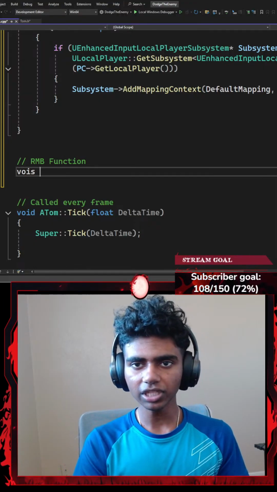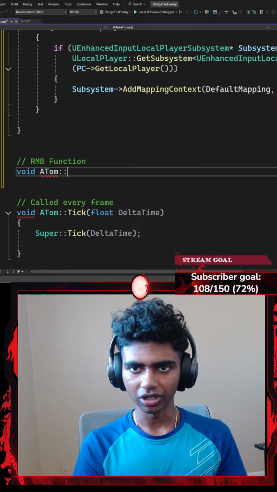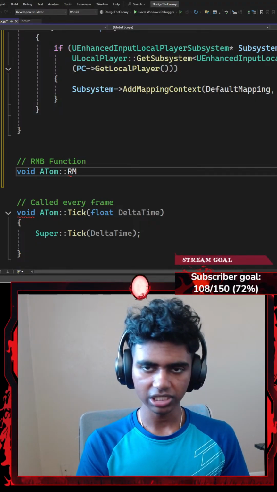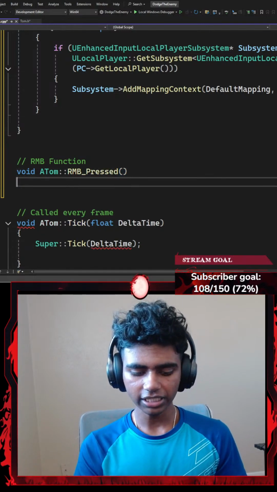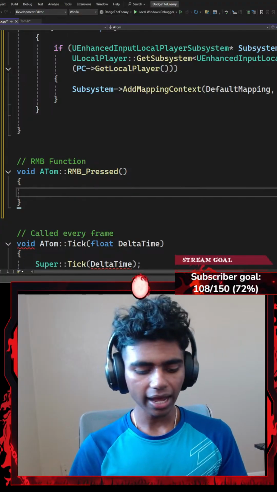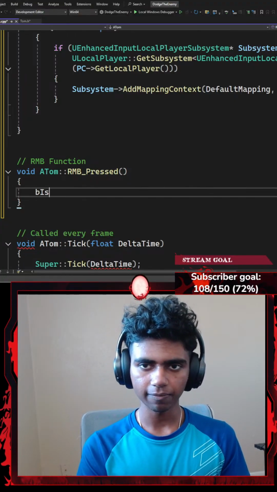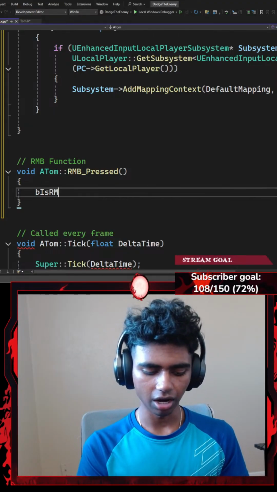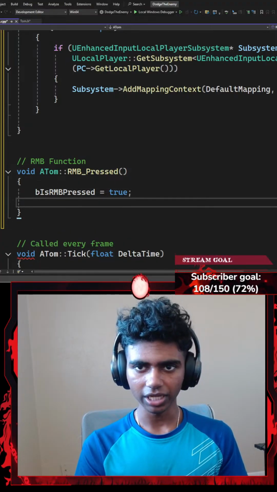Okay, so I'm going to go with something like a void function. Let's say something like from my ATOMSys class, I'm going to use the scope resolution operator to point somewhere towards my RMB_Press function with a pair of parentheses and then a pair of curly braces. Now, when my RMB, my right mouse button, has been pressed, I'm going to set my boolean variable of isRMBPressed to be equal to something like true, ending with a semicolon.